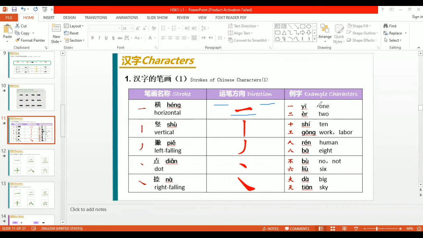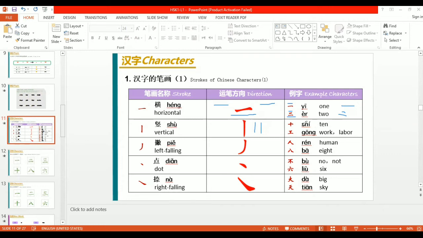In yī, yī means one. So this is yī, and èr, there are the two héng. Okay, this is èr, and this is yī. The héng means horizontal line. Now we will come to the second stroke, which is shù. Shù means straight or vertical.